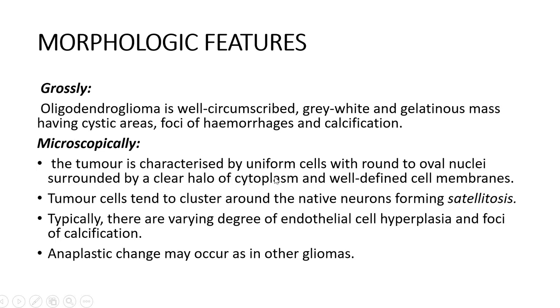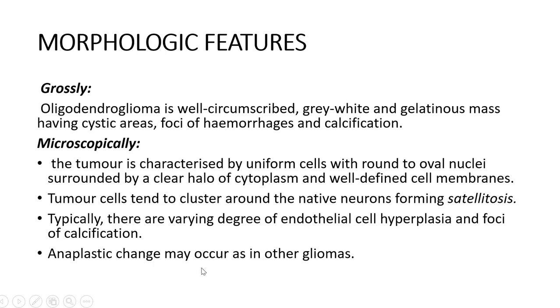This is very important. There will be a nucleus and a clear halo of cytoplasm. The tumor cells tend to cluster around the neuron. If there's a neuron just around there, the glial cells will cluster, and that is what is referred to as satellitosis. Again, there can be varying degrees of endothelial cell hyperplasia and foci of calcification.